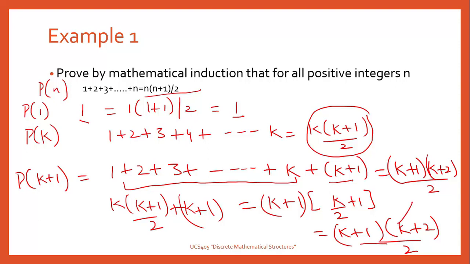So this expression is the same as this expression. Hence, our statement is true for n equal to k plus 1. So by the principle of mathematical induction, we can say that this statement is true. That is, the sum of the first n natural numbers is equal to n into (n plus 1) by 2.